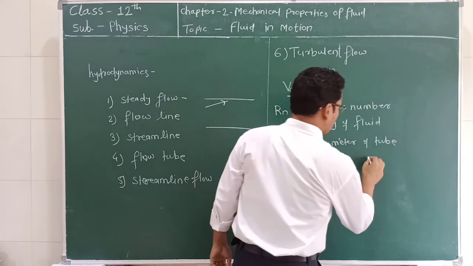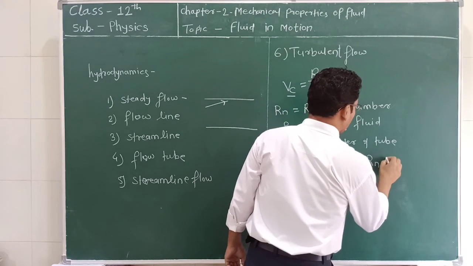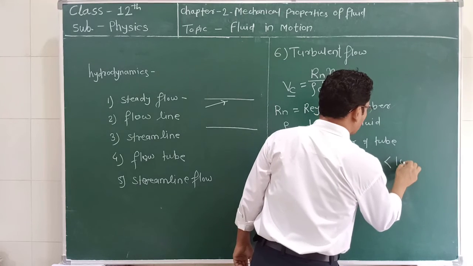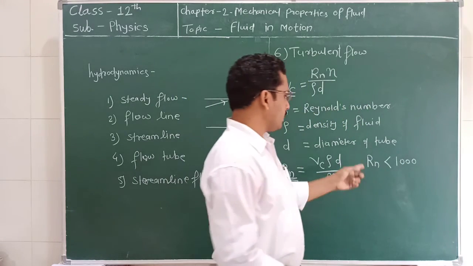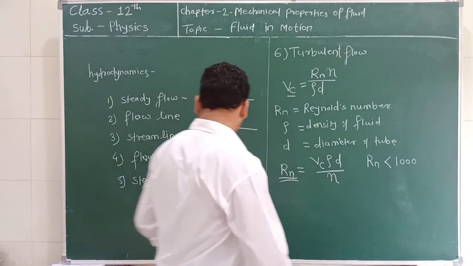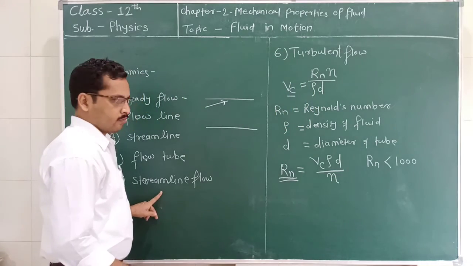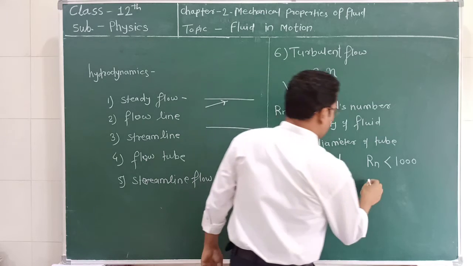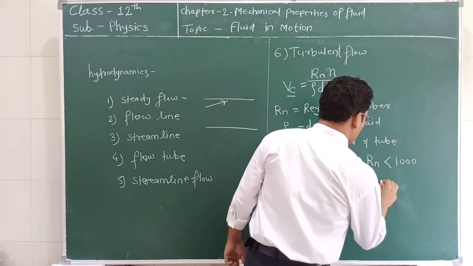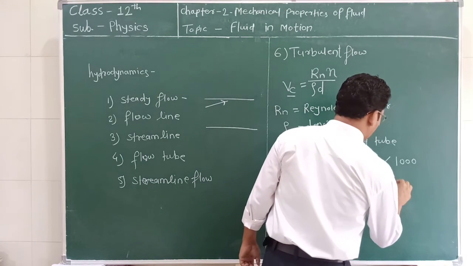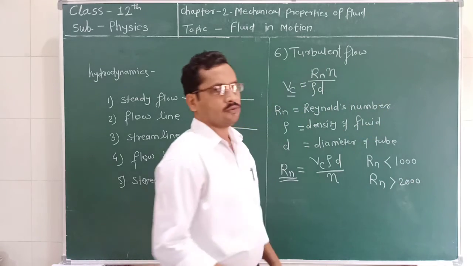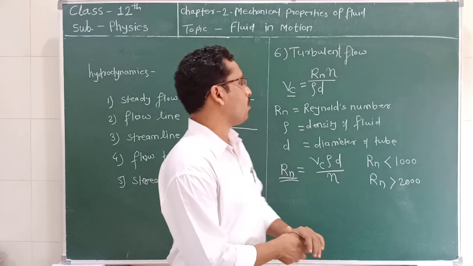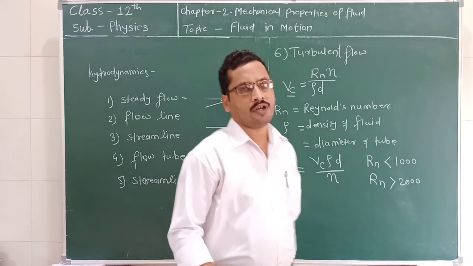If this Reynolds number Rn is less than 1000, then we can say that the flow is a streamline flow. And if the value of this Reynolds number is greater than 2000, then such type of flow is called a turbulent flow.